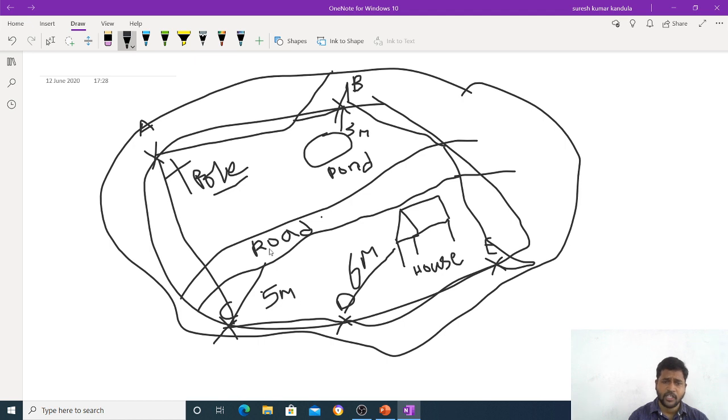And again I will measure the distance from station A to station B as 20 meters. Like that, I will measure all the stations A, B, C, D and E.